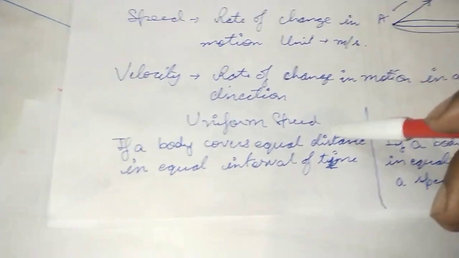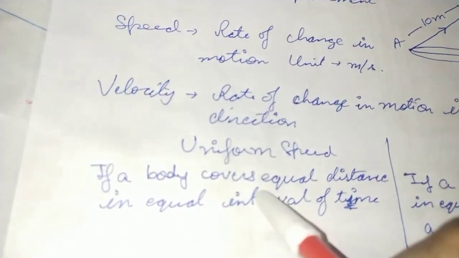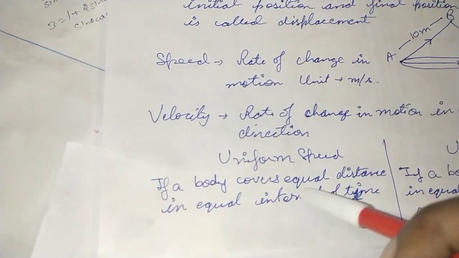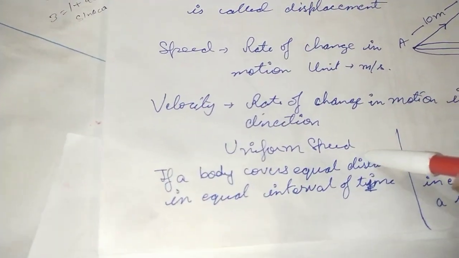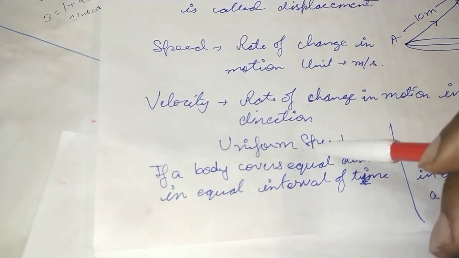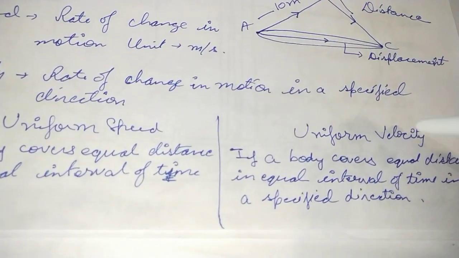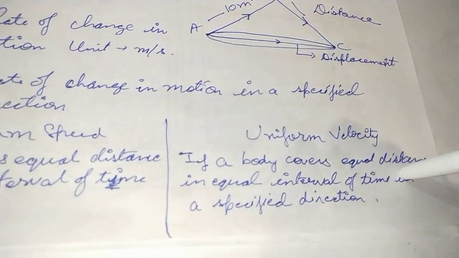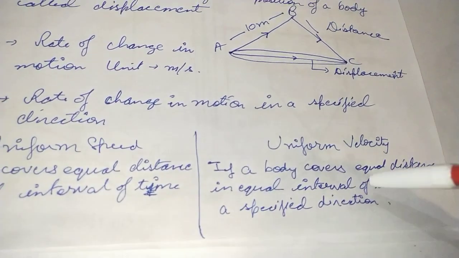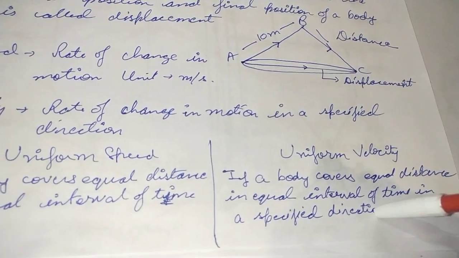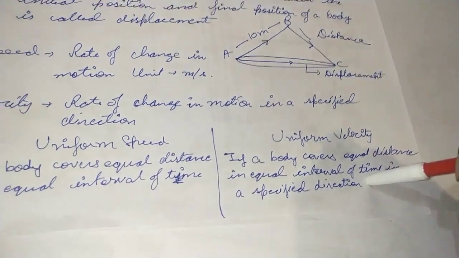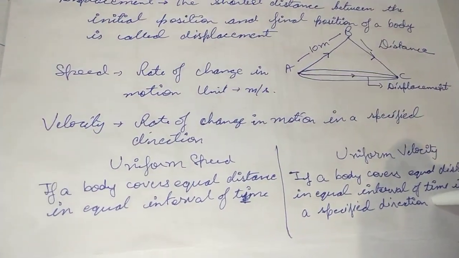Now let's talk about uniform speed. If a body is covering equal distance in equal intervals of time, that will be considered uniform speed, and the graph when we plot it will be a straight line. The same goes for uniform velocity also. If the body is covering equal distance in equal intervals of time in a specified direction, the direction is compulsory, the direction is a must for every object. Remember this, this is very important.